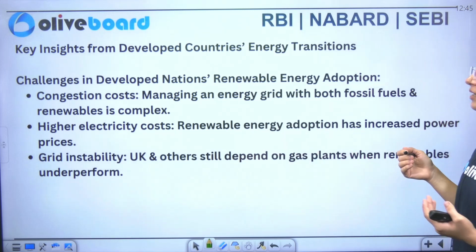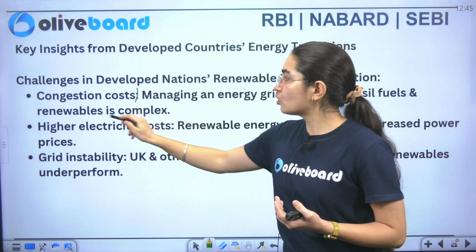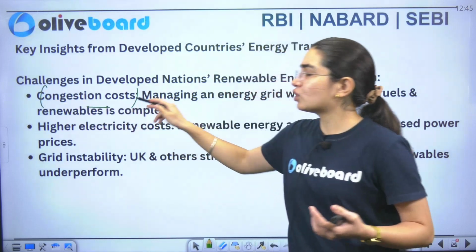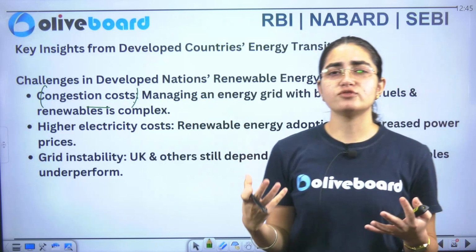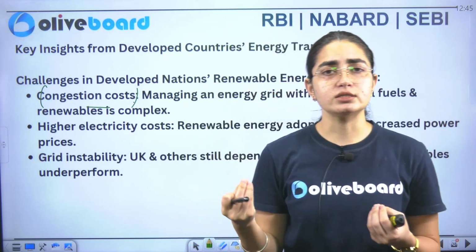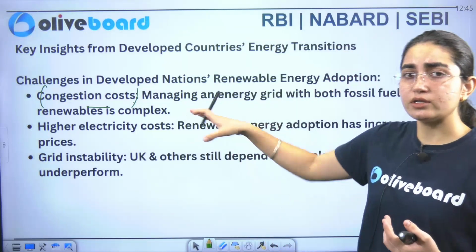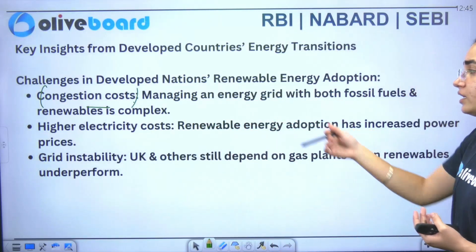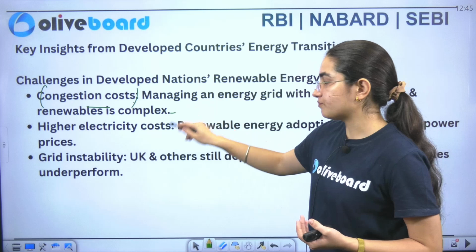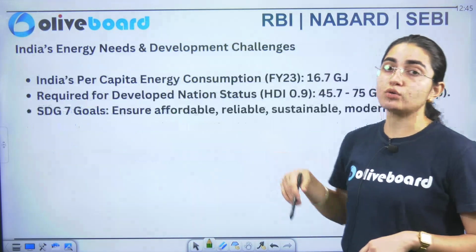So you can see that one is congestion cost. Congestion cost includes what? That there is a lot of traffic, right? There is a lot of traffic, and that is specifically hampering the economic cost that we have. That is your congestion cost. Similarly, high electricity cost that is there, and grid instability that is also a part of it.